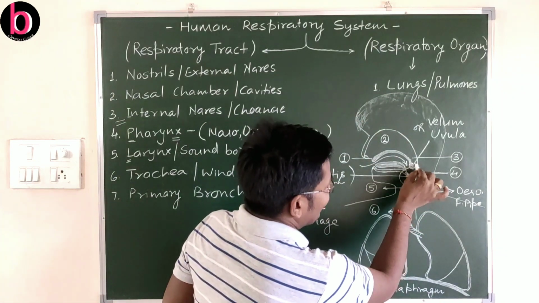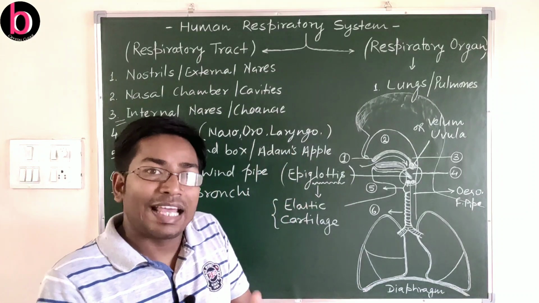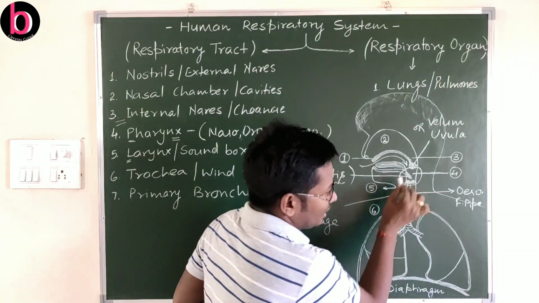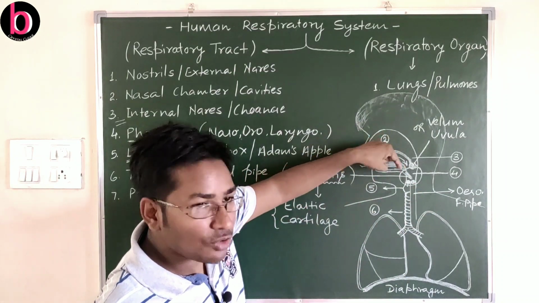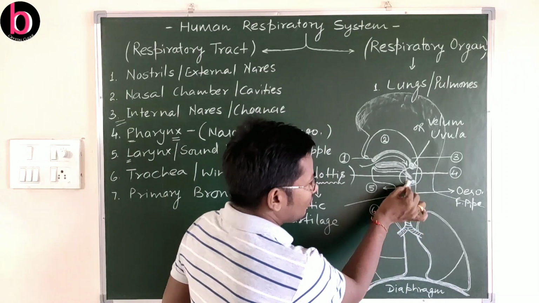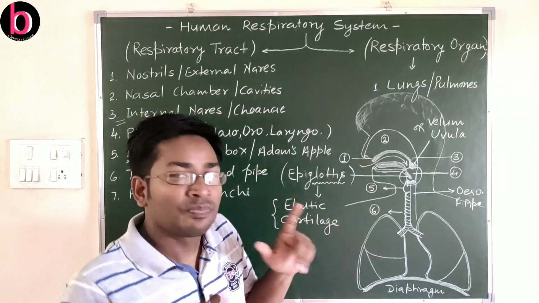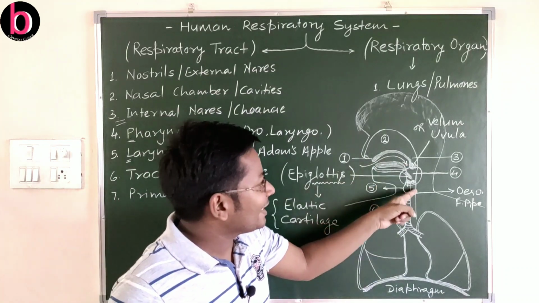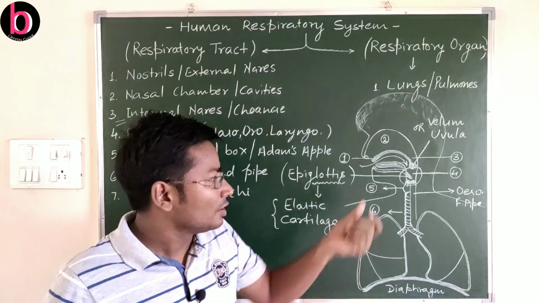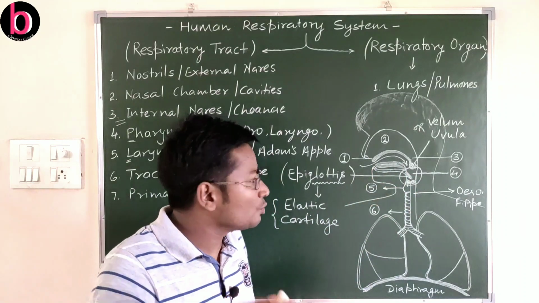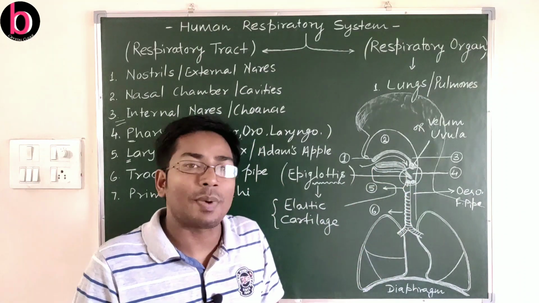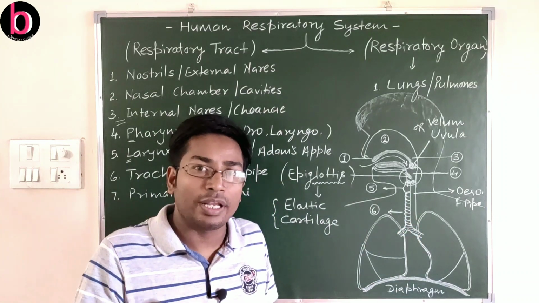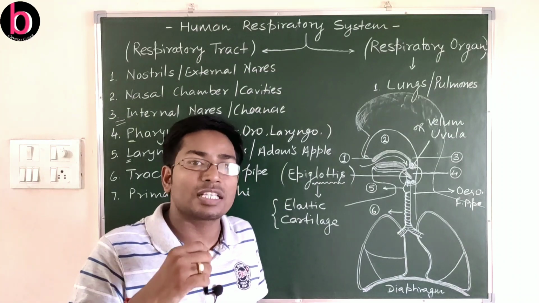So here the internal nares or choanae at the nasopharynx region are getting closed, and here the epiglottis, because of the pressure of food or water, causes closure of the glottis. At this time there is now a single opening, that is the opening of the food pipe. So food or water just moves into the food pipe or esophagus. This process occurs only during swallowing or deglutition of food.